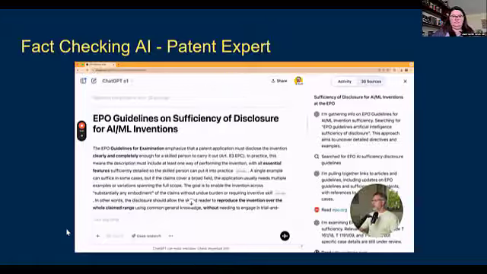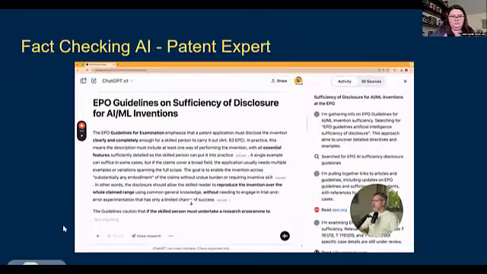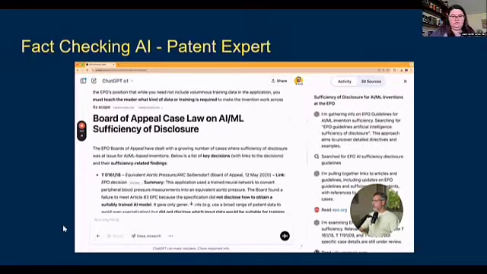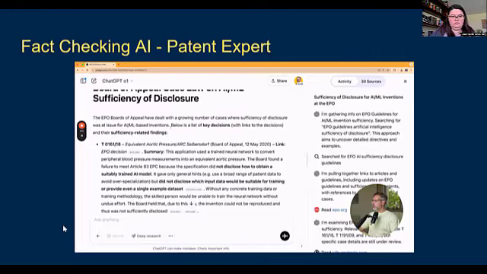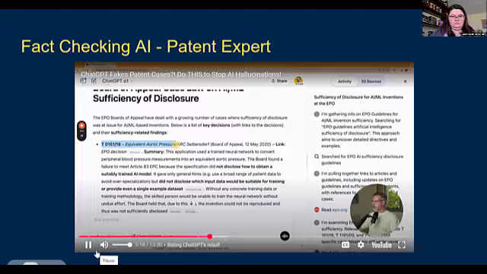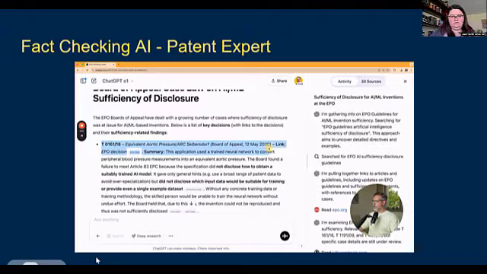EPO guidelines on sufficiency of disclosure for AI ML inventions. So it starts with a short intro explanation, talks about Board of Appeal case law. So which decisions does it cite? Okay, this one, equivalent aortic pressure. Yes, that's in fact one of the earliest decisions that dealt with sufficiency of disclosure of an AI invention.